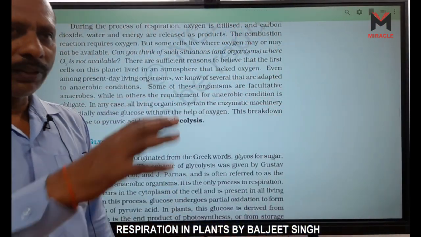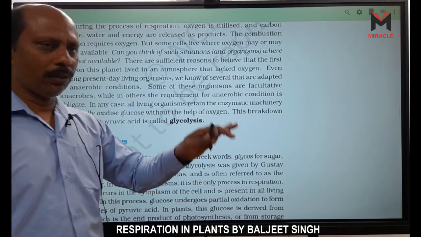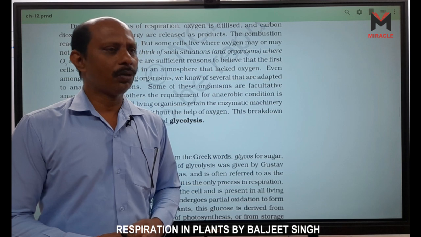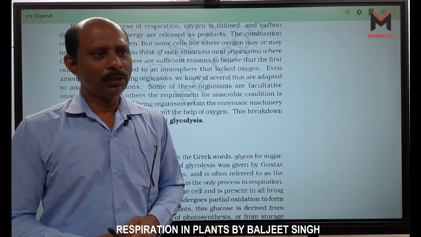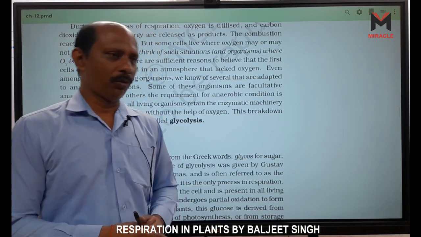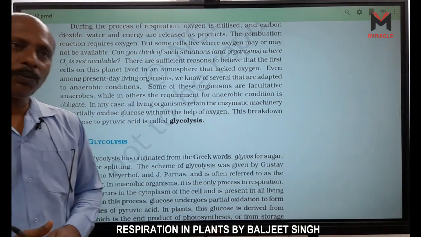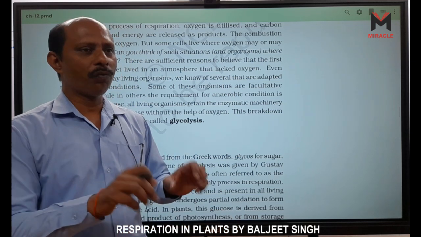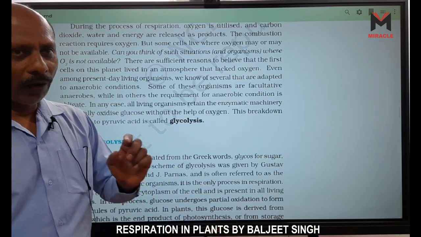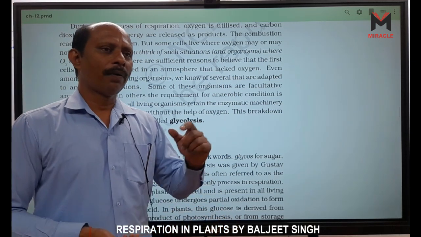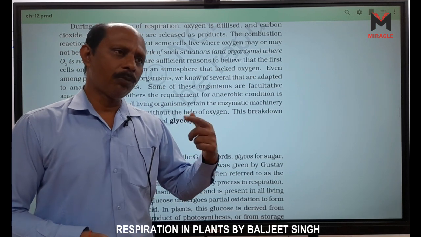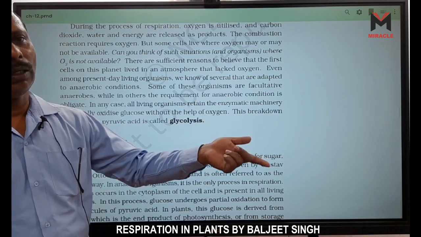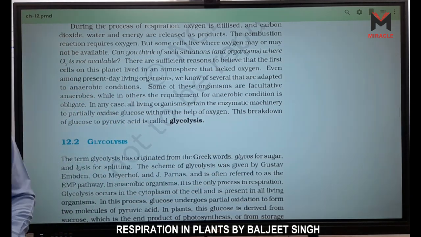The first organism which evolved on our Earth was a heterochemotroph. It is not an autochemotroph, it is a heterochemotroph. It cannot prepare its food in sunlight. It only obtains food from chemicals. After heterochemotrophs, the chemoautotrophs come. And after chemoautotrophs, the autotrophs, cyanobacteria, come.